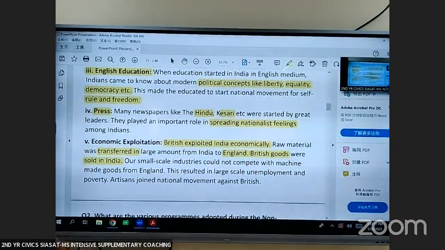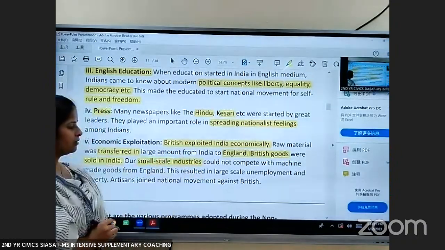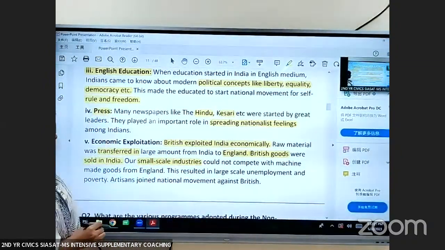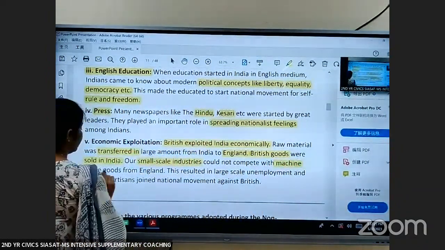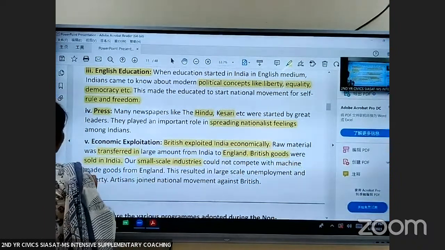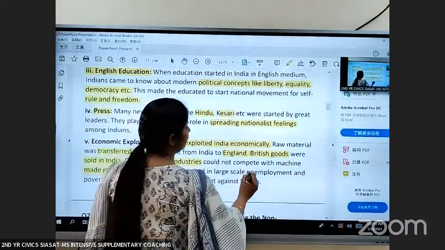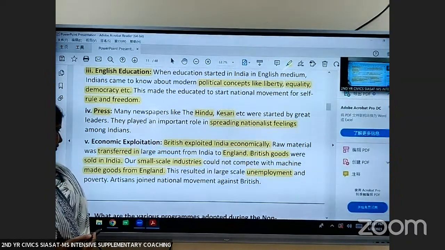This had an impact on small-scale industries. Our small-scale industries could not compete with the machine-made goods from England. So this resulted in large-scale unemployment. Many people became unemployed.